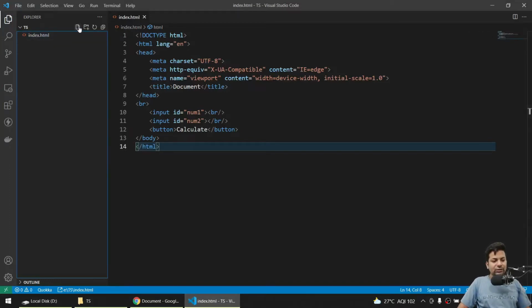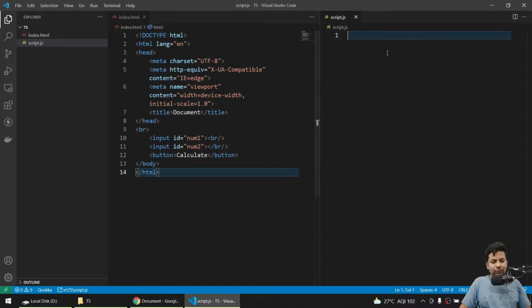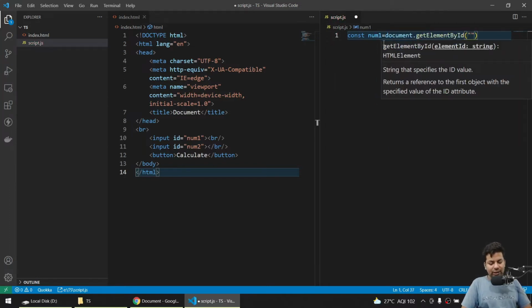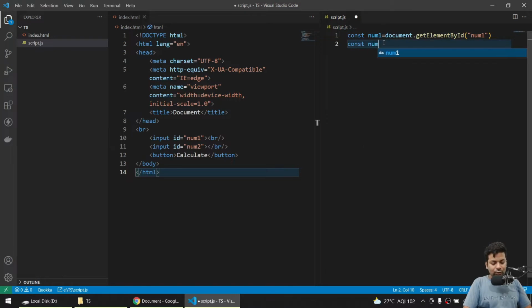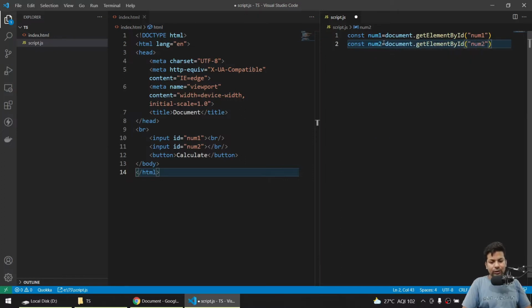Now I'll build a JS file. I'll say index or script.js. Now I will make it side by side. So firstly we have to get this, so I'll say constant num1 equals to document.getElementById. Now here I will give id as num1, okay. Constant num2 equals to document.getElementById num2, normal.